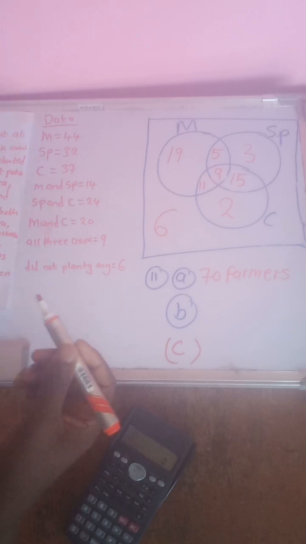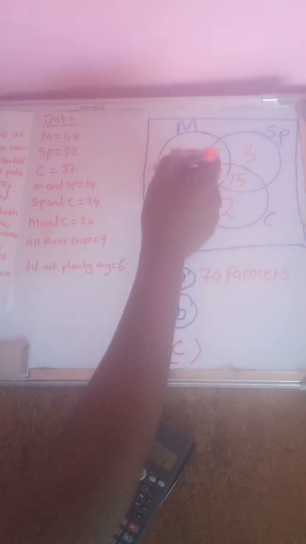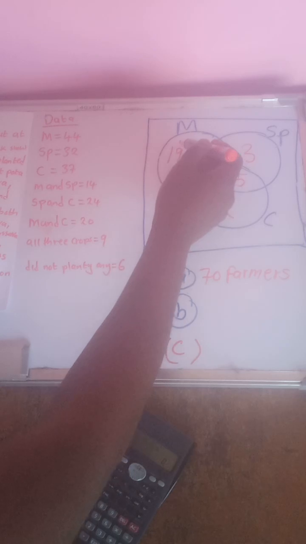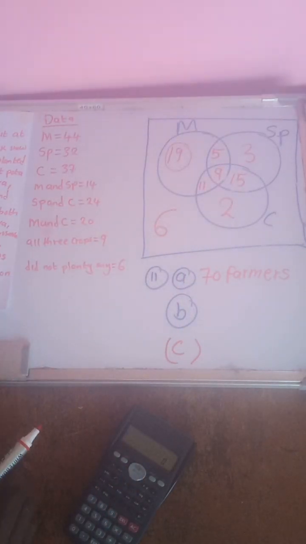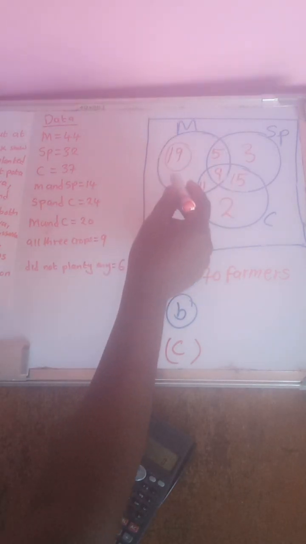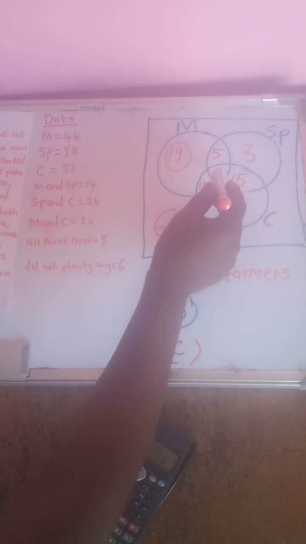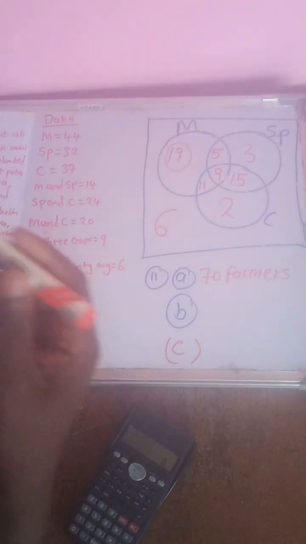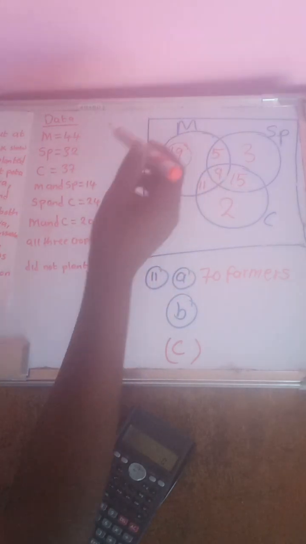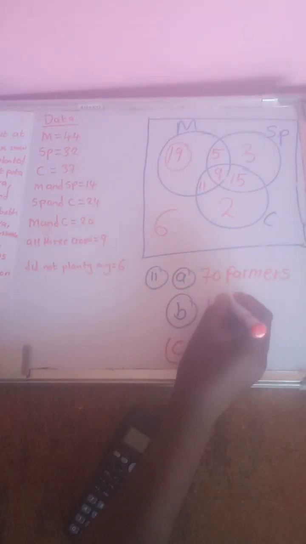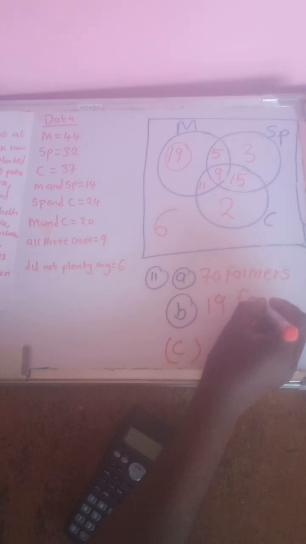If they say only, it means you go to maize, you check. Just get this number if they say only. But if they didn't say only, if they said how many farmers planted maize, I would have added all this, 19 plus 11 plus 9 plus 5 to find the total. But now they say only, so it just means 19. So it's 19 farmers.